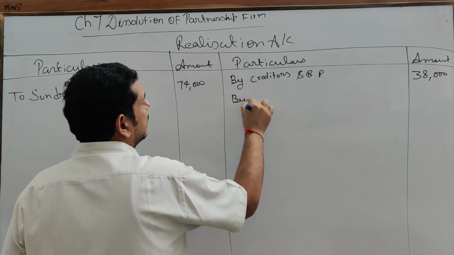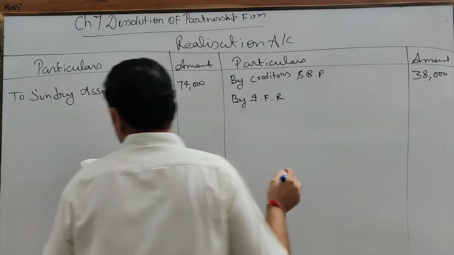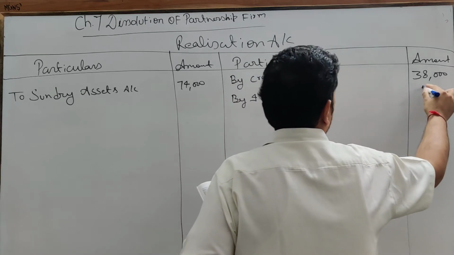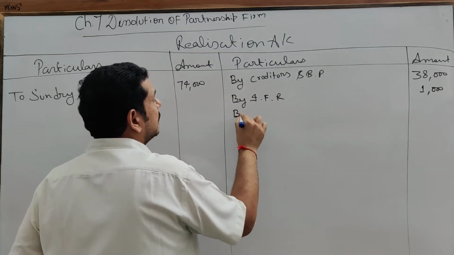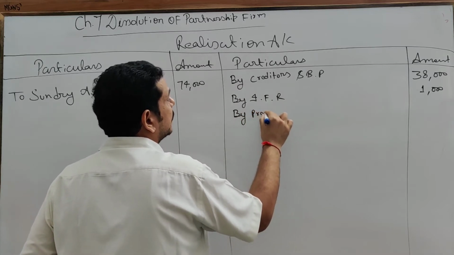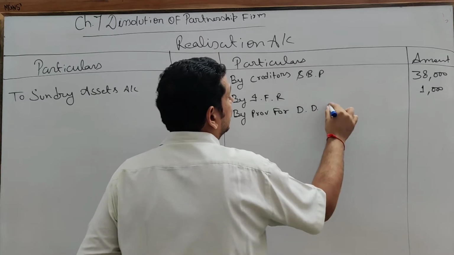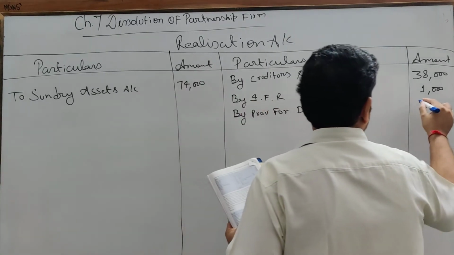So by IFR, investment fluctuation reserve, that is of 1,000. Similarly, if any provision is given, then the provision will come here, provision for doubtful debts, that is 2,000.